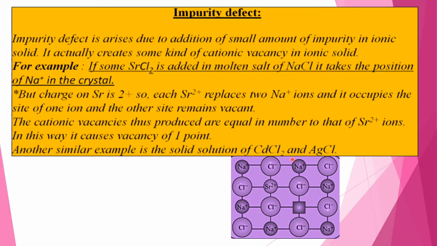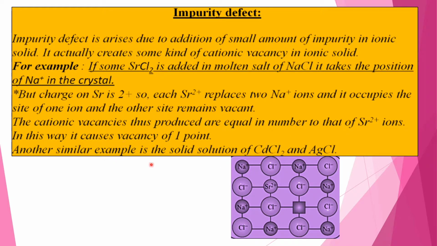For example, if some SrCl2 is added to molten NaCl, Sr2+ takes the position of Na+ in the crystal. But the charge on Sr is 2+, so each Sr2+ replaces two Na+ ions: it occupies the site of one ion and the other site remains vacant. The cationic vacancies thus produced are equal in number to the Sr2+ ions. In this way it causes vacancy of one point.